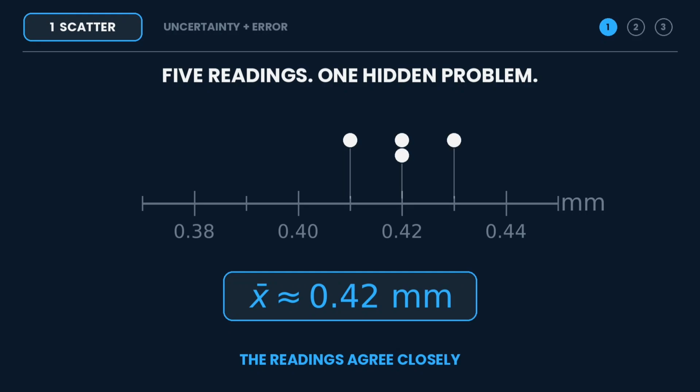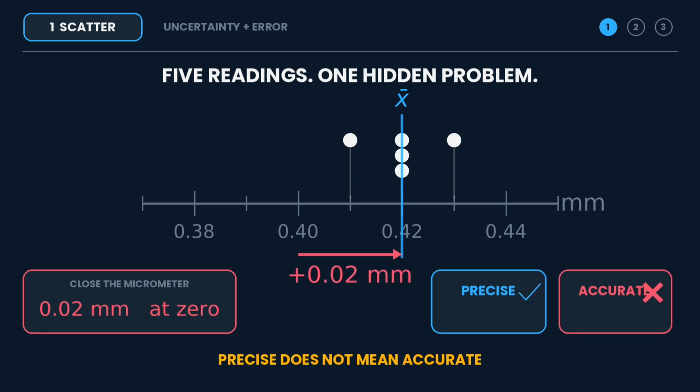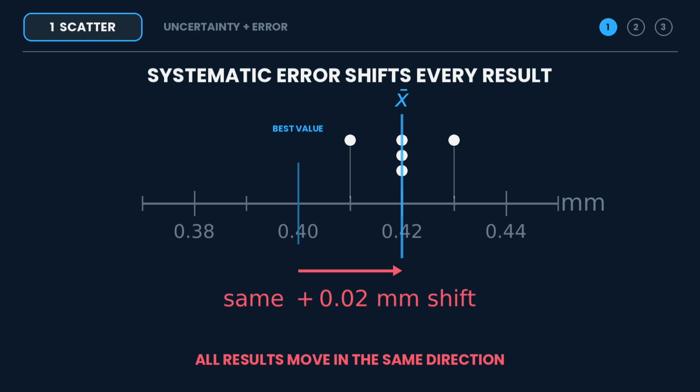These 5 measurements of a wire all around 0.42 millimeters. They agree closely, which looks reassuring. But then we close the micrometer and it reads 0.02 millimeters instead of 0. They're precise, but they're not accurate. That's a systematic error. It pushes every result in the same direction.